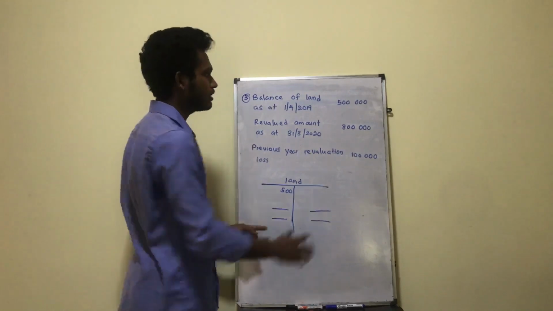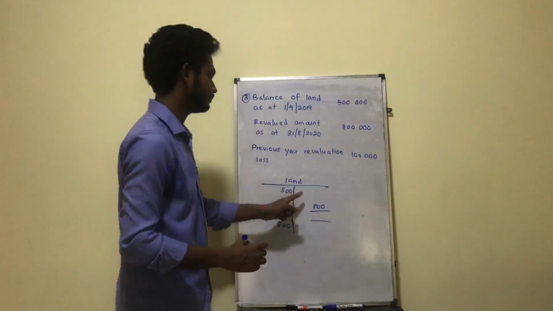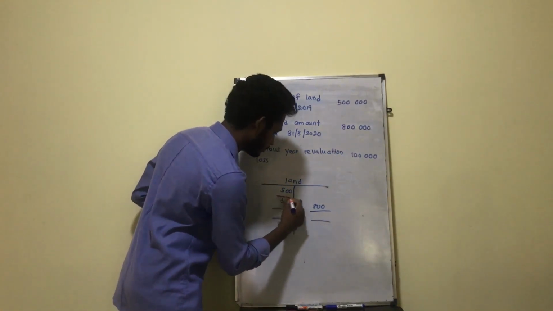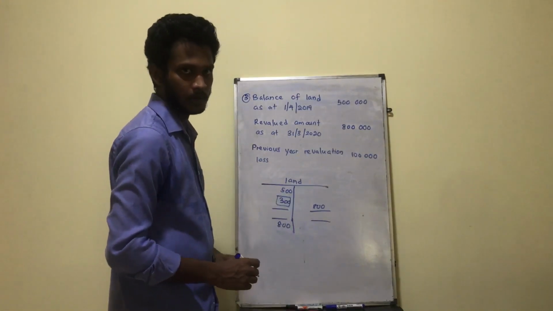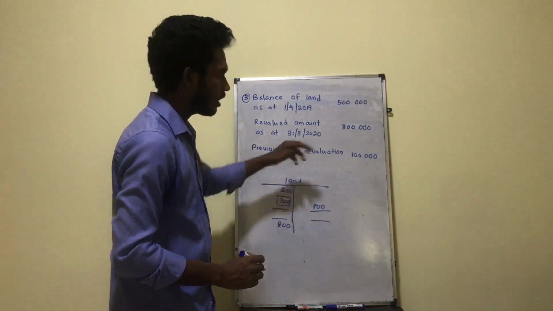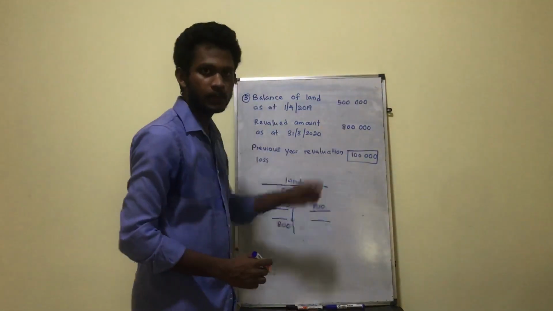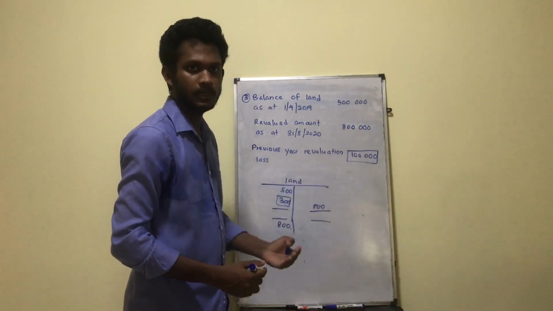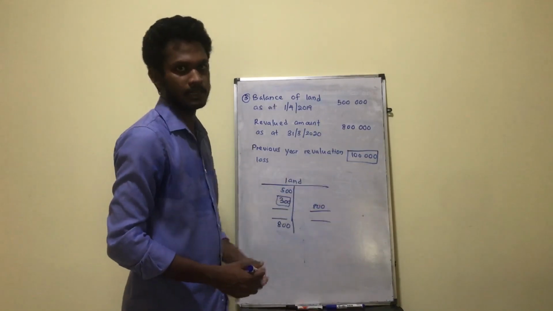At the end of the financial year, it becomes 800,000. Right? So that means there's a revaluation gain of 300,000. So it should go to a revaluation reserve account, right? But there's a revaluation loss of 100,000 that you had accounted previously. That 100,000 might have been debited to the profit or loss statement under other expenses previously.